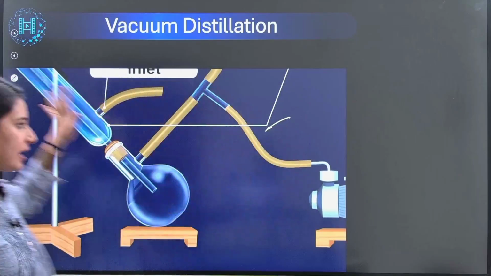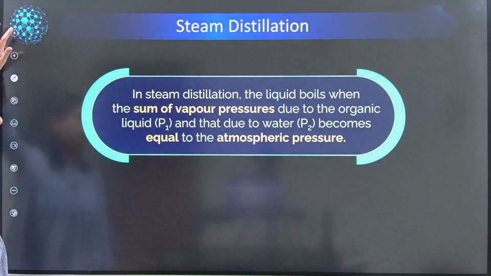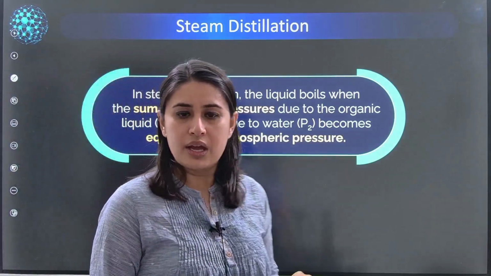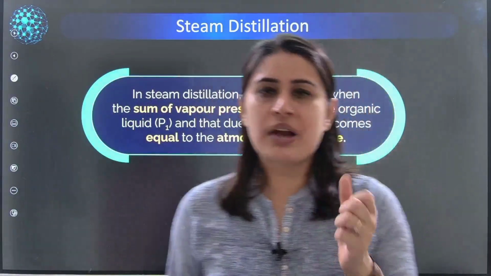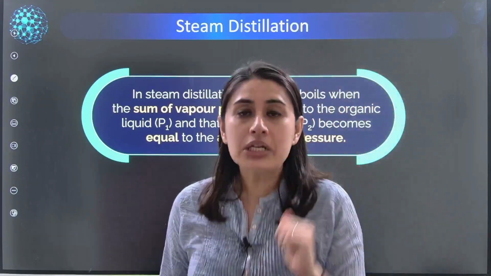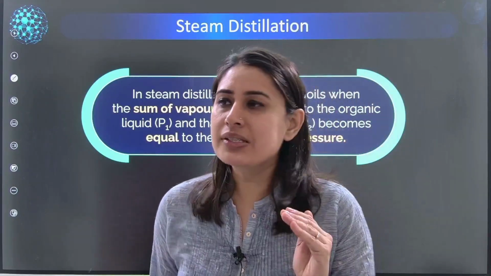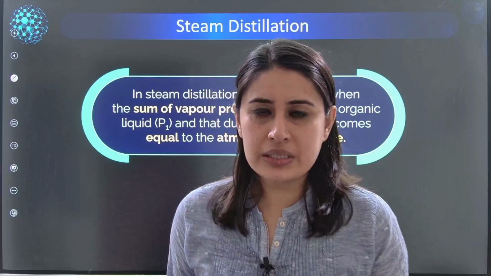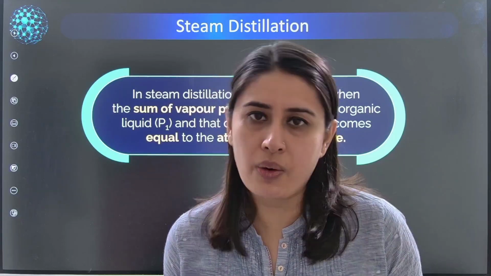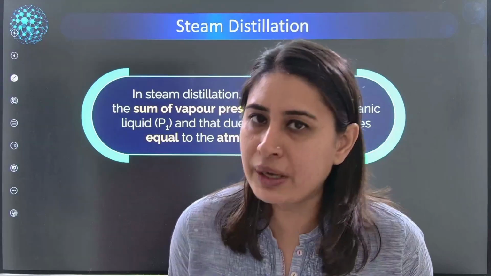Everything is the same. It's just a vacuum that we have now attached to it. Next one is the steam distillation. Now, like I told you, any extraction of oil is carried out through the steam distillation, and that really sorts your life, because there was once upon a time a question on how was the extraction of turpentine oil carried out. This asked turpentine oil.